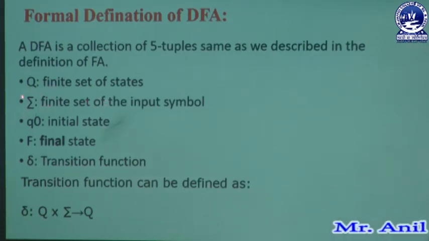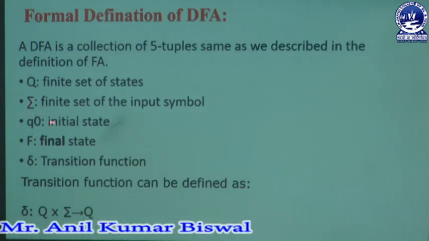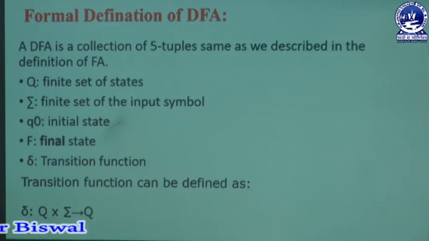We make a set of 3 states, Q0, Q1 and Q2, and that set is considered Q. Next we take the input symbols, represented by sigma (summation), a finite set of input symbols. Whatever symbols the user wants to take, like A, B, 0, 1, are considered input symbols, represented by sigma. In this diagram, the user can take an initial state, represented as Q0, which is known as the initial state, and F is the set of final states.